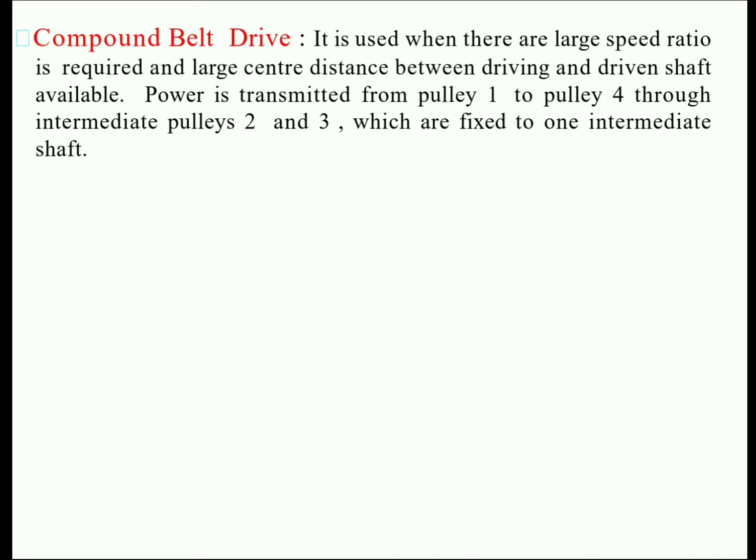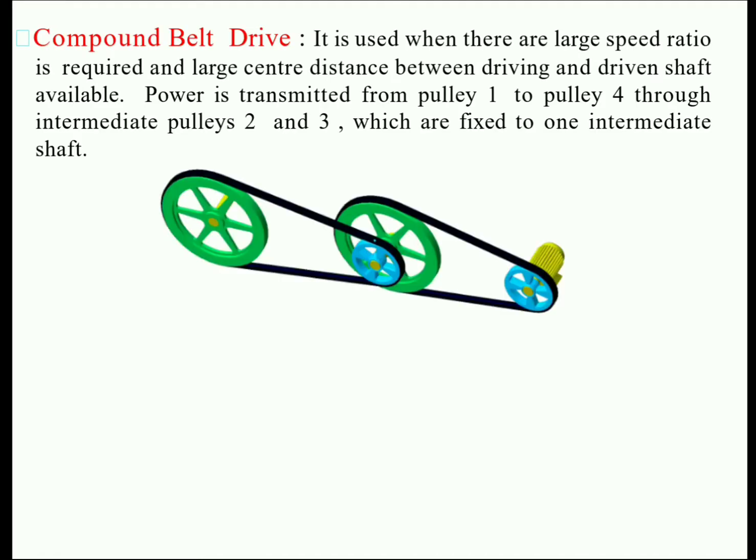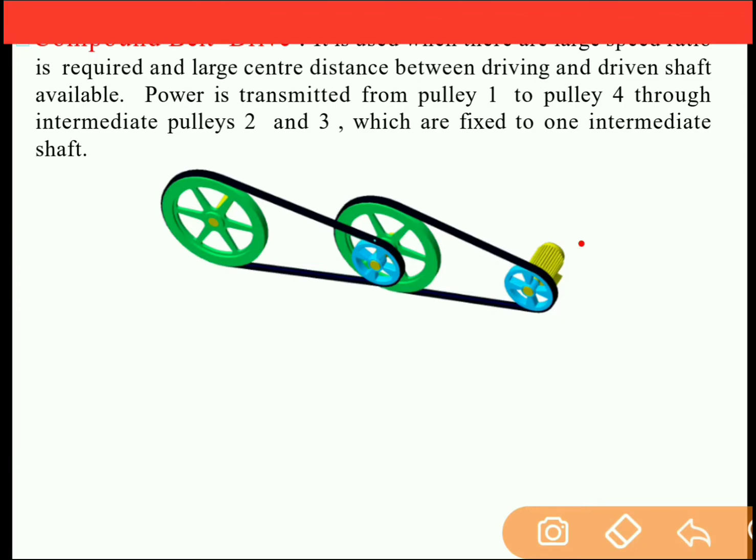Next is compound belt drive. Compound belt drive is used when the distance between the driving shaft and the driven shaft is very large. So in order to connect the driving shaft to the driven shaft over a large distance, instead of using a single belt, we can use multiple belts over here. So there are a total of 2 belts which are used to connect the driving shaft to the driven shaft.